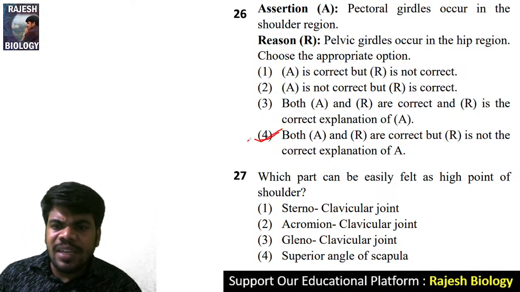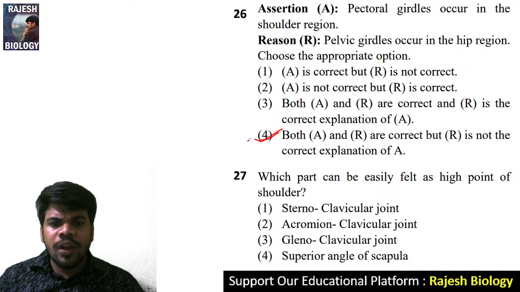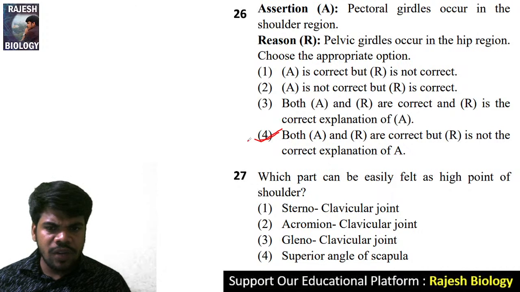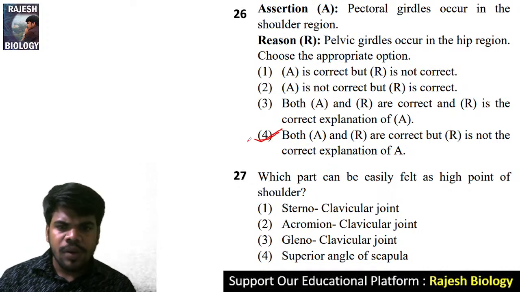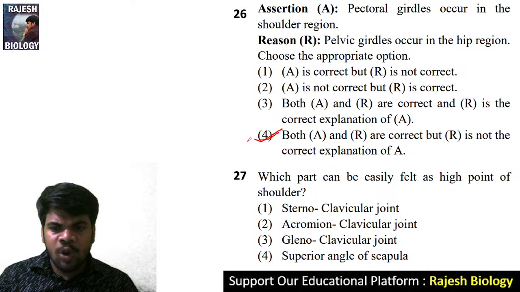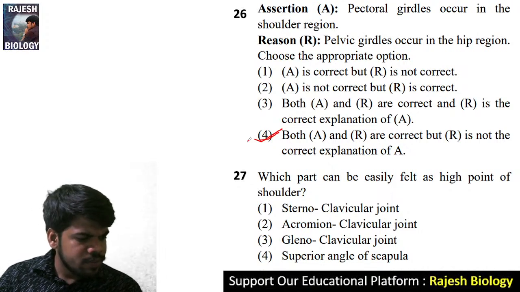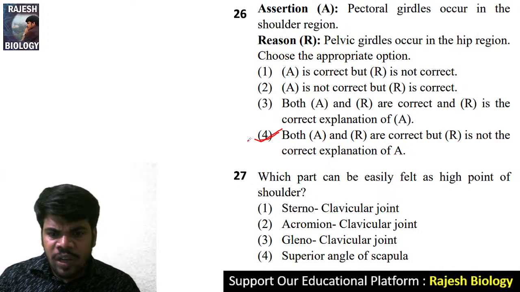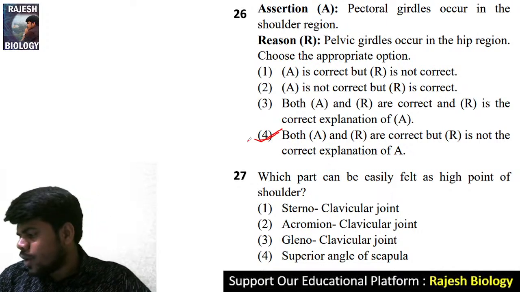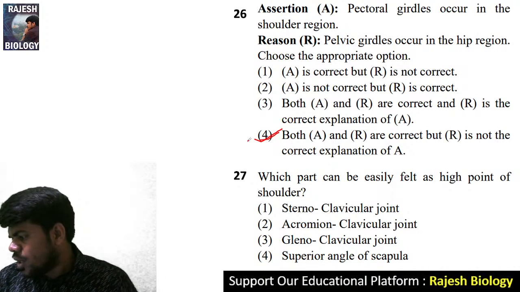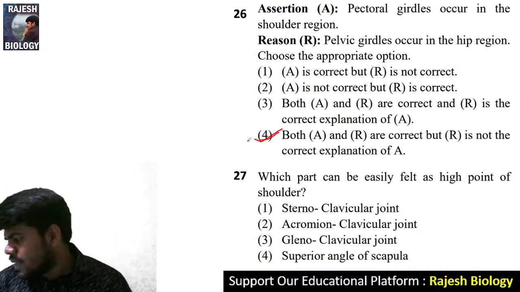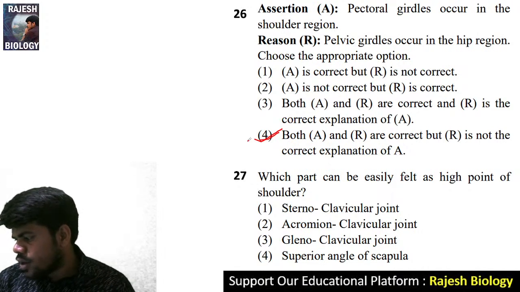Which part can be easily felt as the high point of shoulder? High point of shoulder. Sternoclavicular joint, acromioclavicular joint, or glenoclavicular joint, or superior angle of scapula. Yeah, you are saying sterno, Lakshmi Maganti, that means Divyashri and Meghana, you are saying. Okay, 26th one. 27th right answer. Yes, Meghana says 1. Actually,